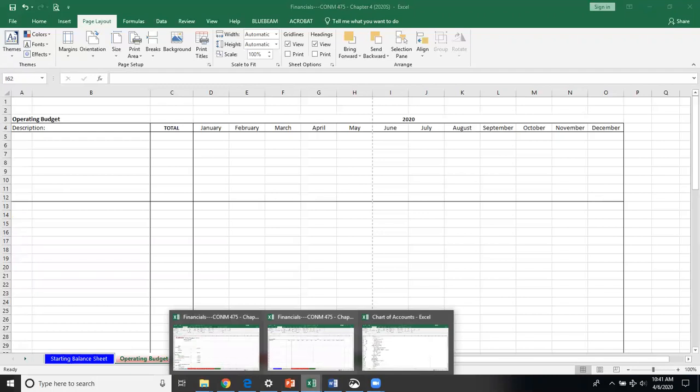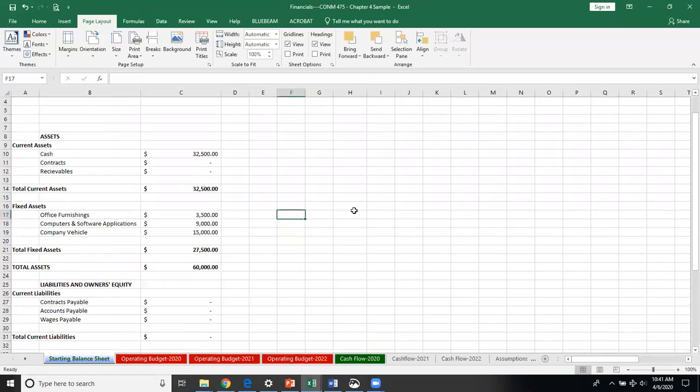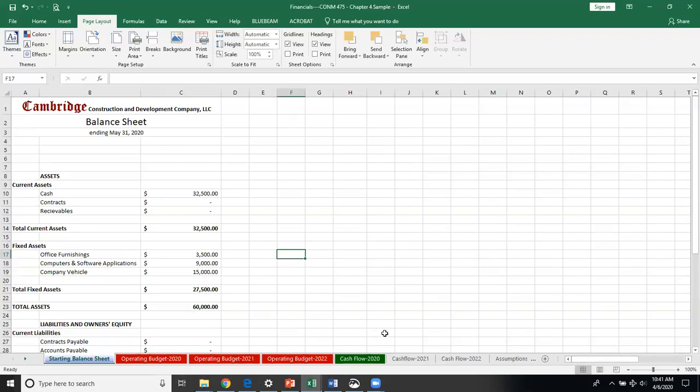Okay, so I'm going to go back now to just an example here, and I will post something similar to this in D2L as well, so you guys can get some help. But basically, here are some of the simple assumptions that I've made. From my $50,000, let me actually come right here. I built a formula. I've got $50,000 minus $3,500, which is what I spent cash for my office furnishings, $5,000 for computers, and another $4,000 for software. I've lumped those together, so that's $9,000.